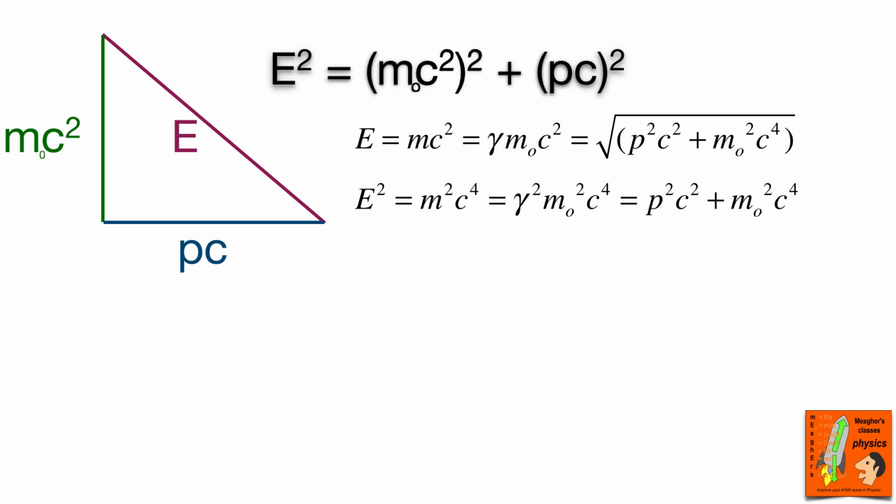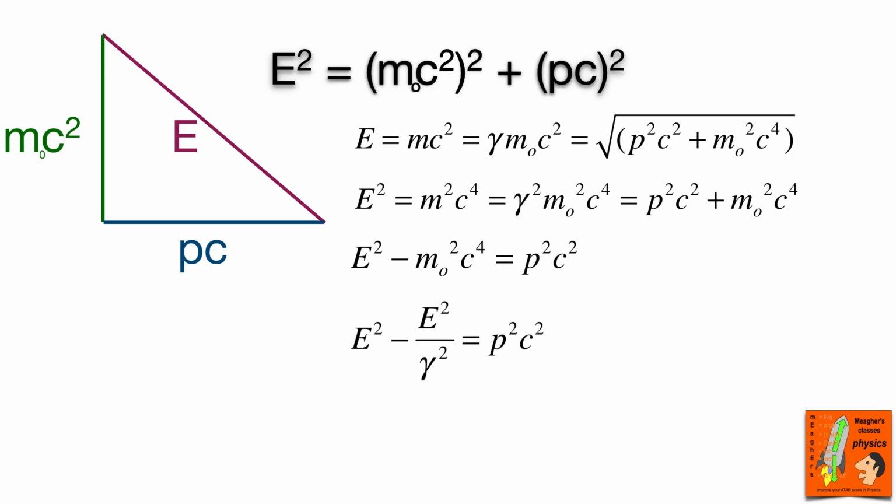Now if I take the last term away from the E squared on the left, I get E squared minus rest mass squared times speed of light to the power 4 equals p squared c squared. That's pretty reasonable. But the rest mass squared times c to the power 4, we know that that is equivalent to the energy squared divided by the gamma factor squared. So if I substitute that in, I get that expression there.